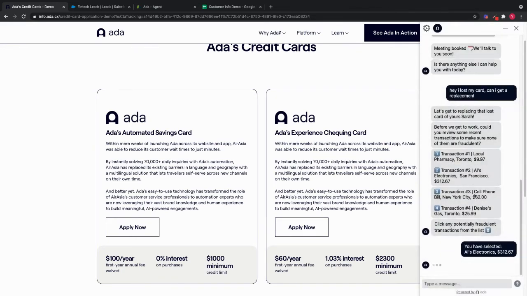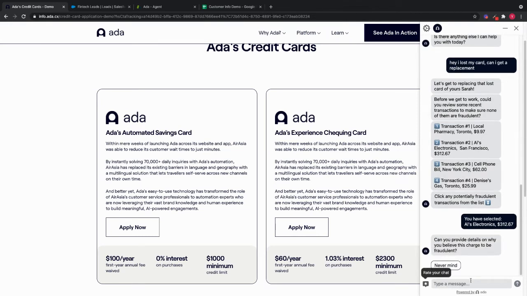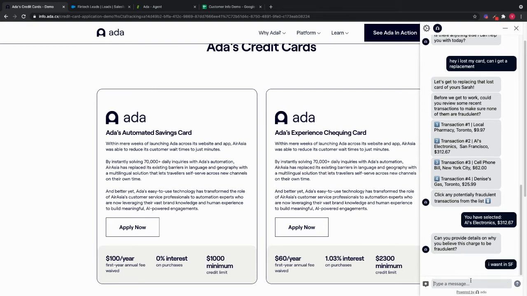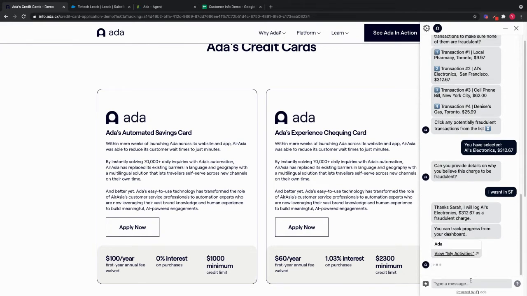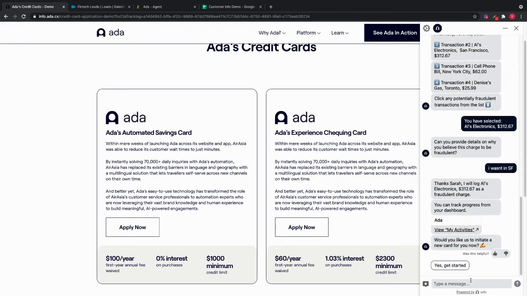If I hit confirm, the bot's also going to ask me why I think this is fraudulent. I can specify I wasn't in San Francisco. And once I've provided this information, Ada is going to log this as a fraudulent charge and let me know that I can track progress from my dashboard.